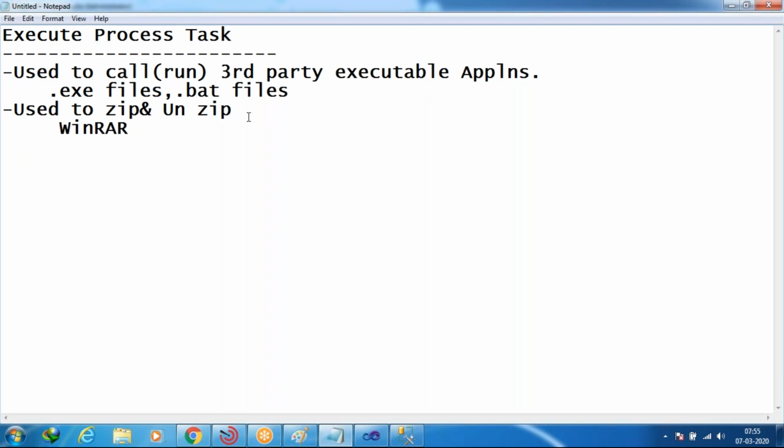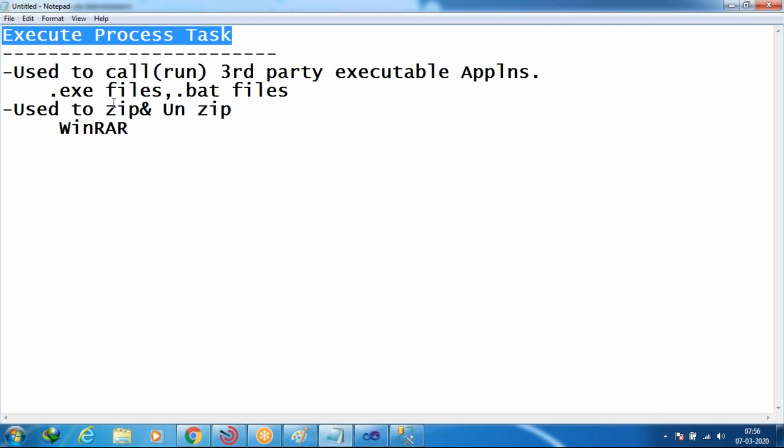In real time, where are we going to use it? Sometimes the customer will give source data in zipped format also. So at that time, as an SSIS developer, first we have to unzip that data and move it to the destination. Very clear? Or sometimes the client or customer gives the data in unzipped format and says, hey developer, while dumping the data into the destination, you have to zip it first and then dump the data into the destination. So in that situation also we have to use execute process task. Getting what my point is here?